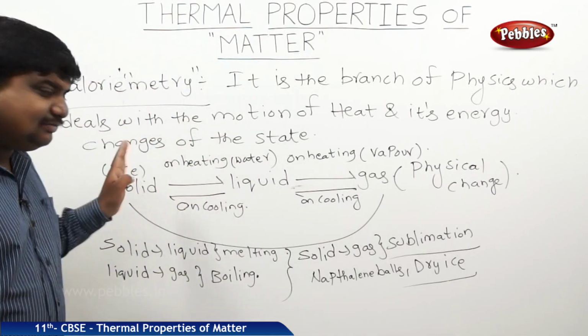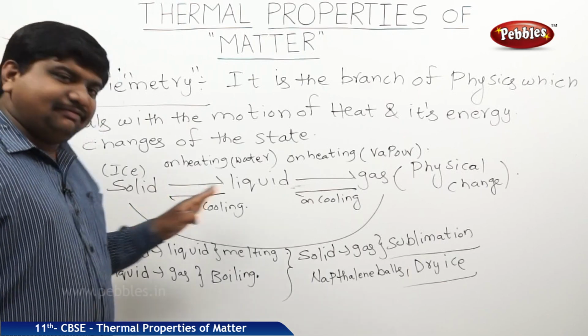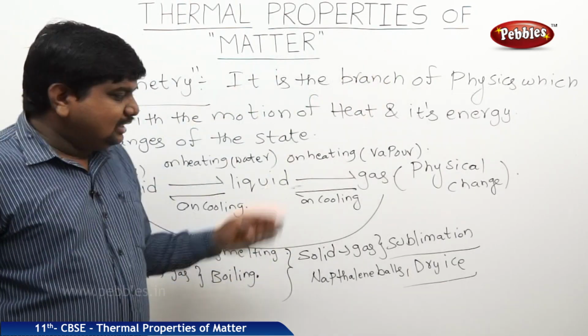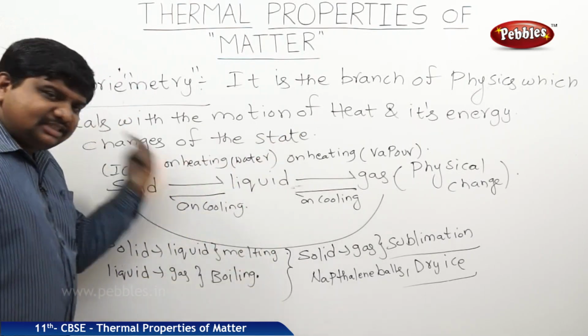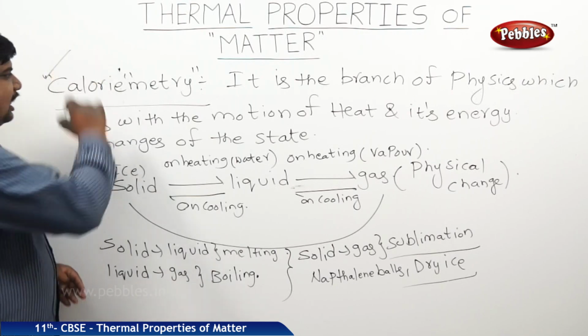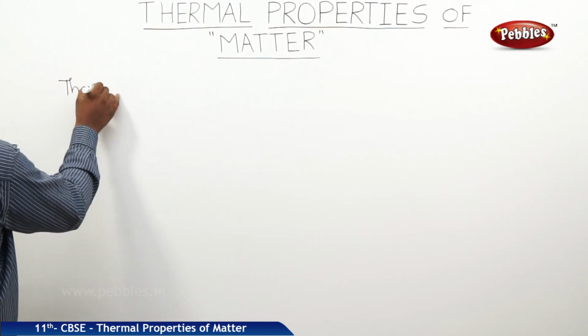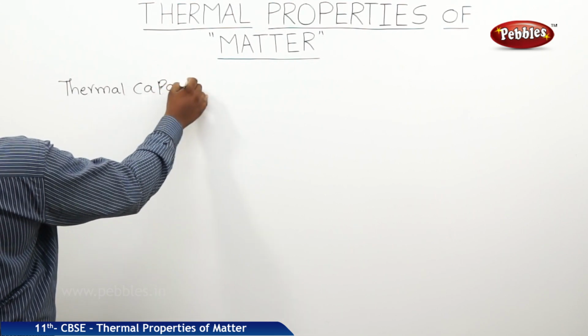So, the changes of the states occur automatically. Some heat will be exchanged between the different states and some heat will be transferred to the surroundings. The exchanged energy and the transferred energy, we want to study it, that is called calorimetry. The next concept is thermal capacity or heat capacity.